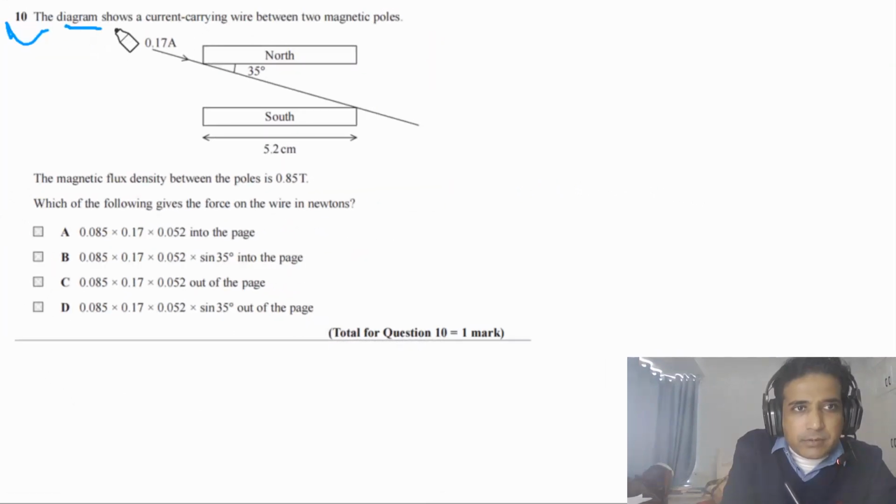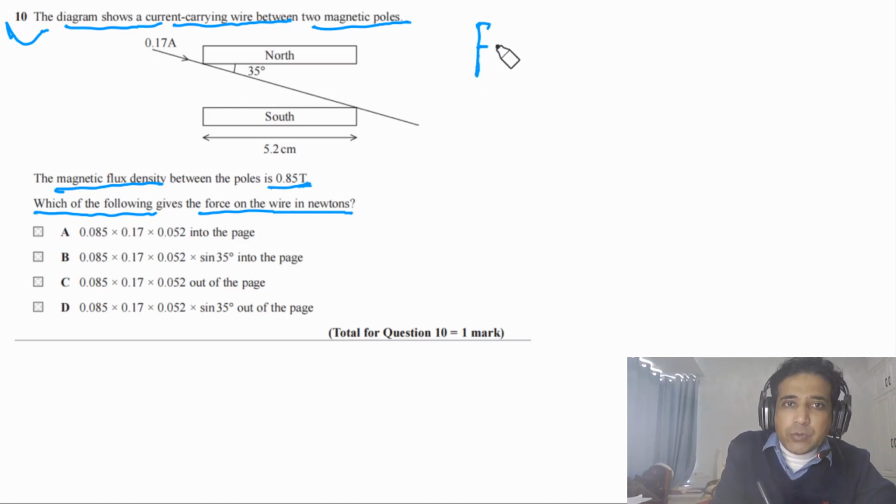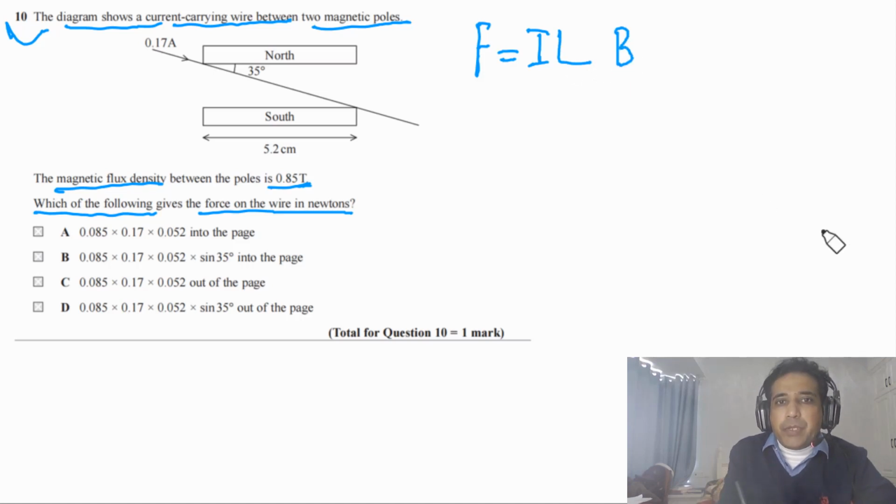So the answer is B. Question 10 says, the diagram shows a current carrying wire between two magnetic poles. The magnetic flux density between the poles is 0.85 Teslas. Which of the following gives the force on the wire in Newton? So we need to calculate the force on this wire, and the force on a current carrying wire is equal to I times L times B. This L is very special. This is the length of the wire perpendicular to the field.